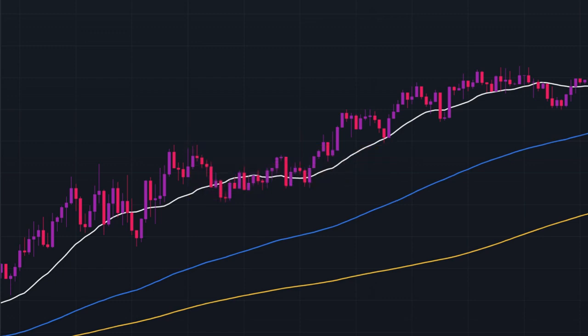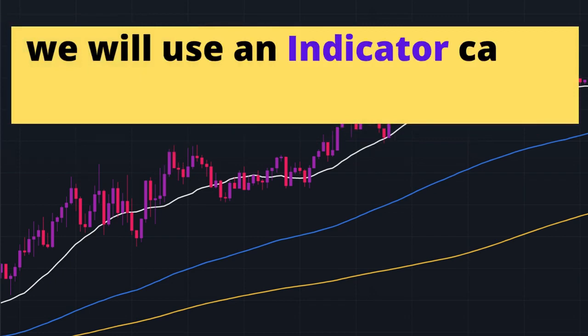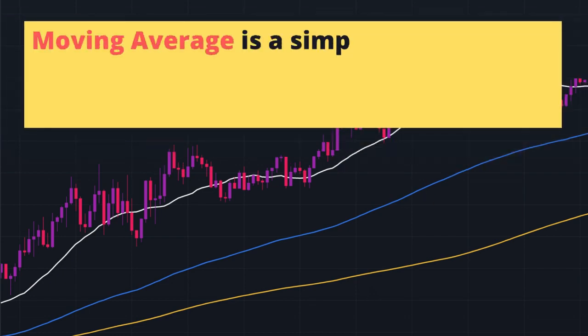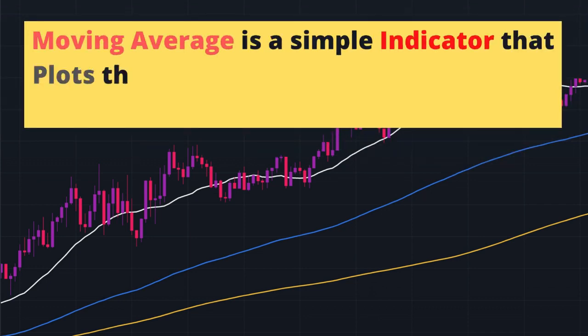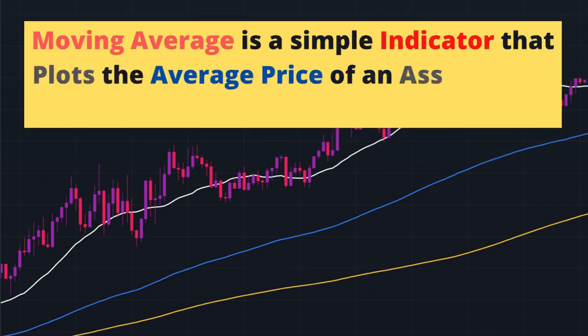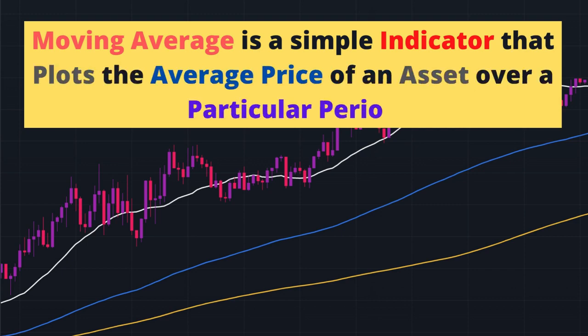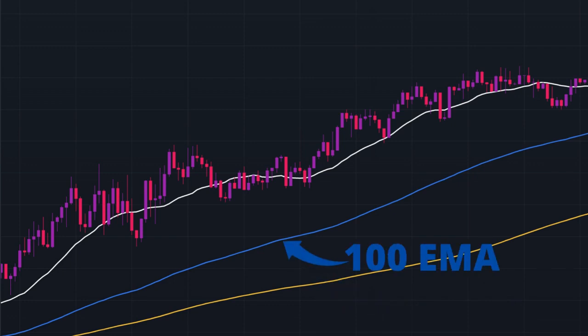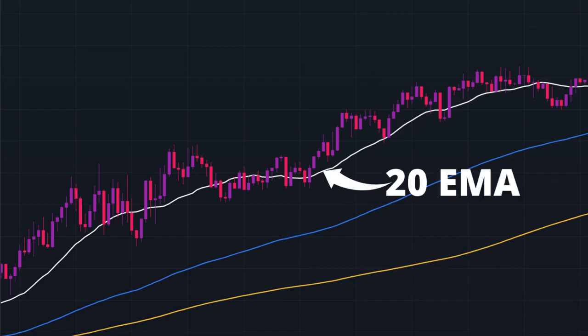So this is a trend following strategy, for which we have to first identify the trend, and for that we will use an indicator called moving average. Now, moving average is a simple indicator that plots the average price of an asset over a particular period. Different moving averages show different trends. The 200-period moving average shows the long-term trend of the market. Similarly, a 100-period moving average will show the medium-term trend of the market. Finally, a 20-period moving average will show us the short-term trend of the market.